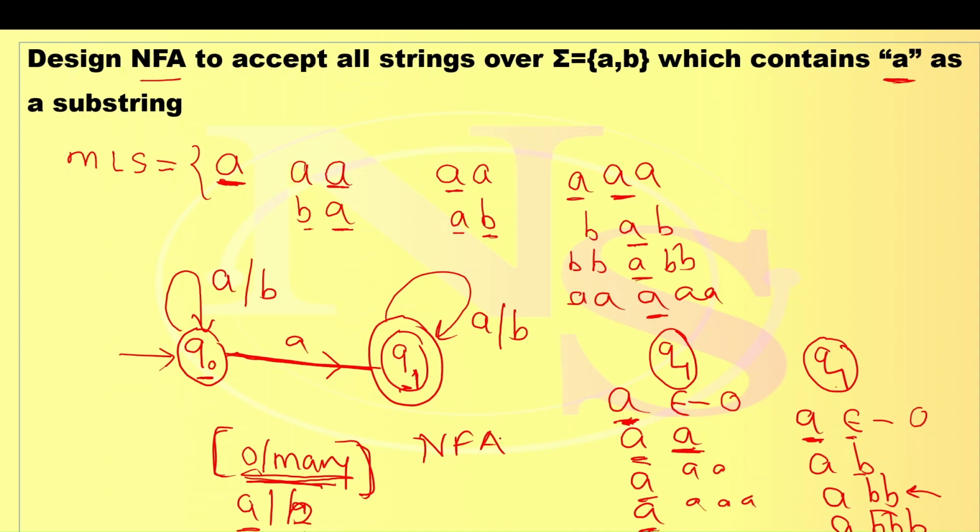As we know, the non-deterministic property means there may be zero transitions from a state, or more than one transition, like from Q0 we have two transitions for A. This is the first, this is the other. And here we have transitions for A and B. In a non-deterministic finite automaton, you need not worry about the number of transitions. It may be zero, it may be many. And this is your final answer for the given question where the string contains A as a substring.